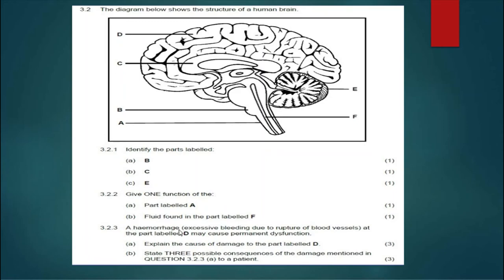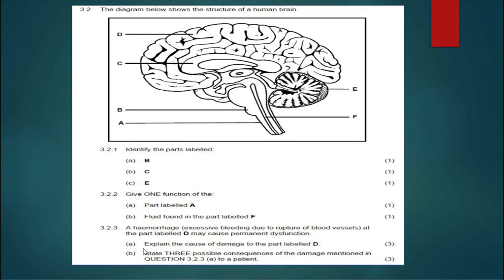A hemorrhage, excessive bleeding due to rupture of blood vessels at the part labeled D, may cause permanent dysfunction. Explain the damage caused. Now your answer should be, during the hemorrhage, the blood leaks out of the blood capillaries, and this disrupts the supply of oxygen, and it causes excessive pressure.